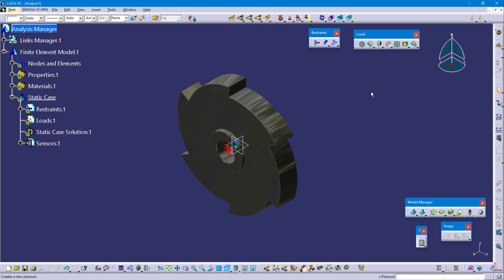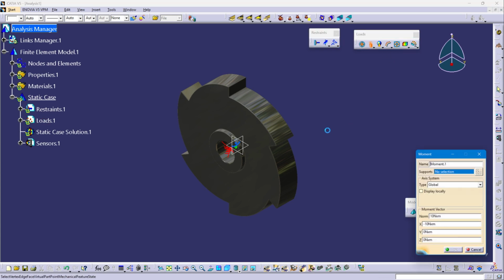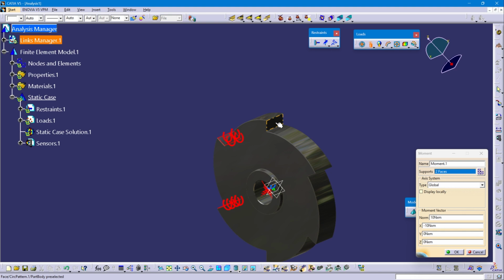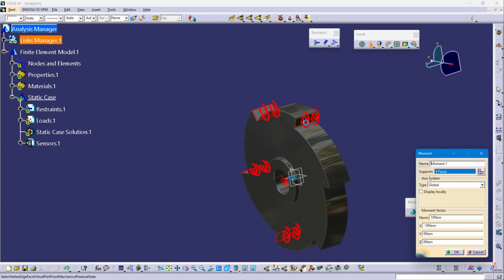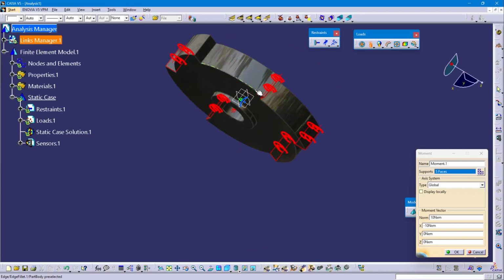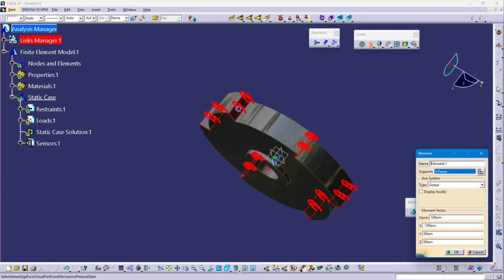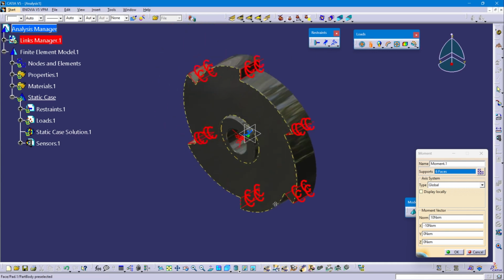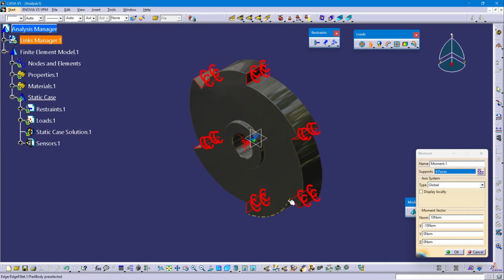In the load command bar, select movement command. Select these faces. Movement should be in clockwise direction.